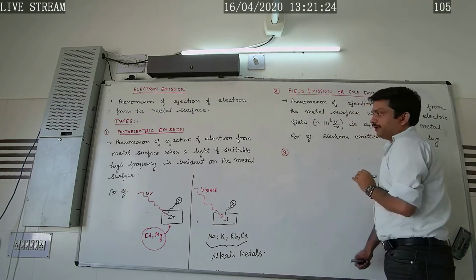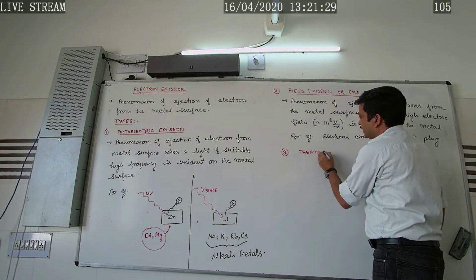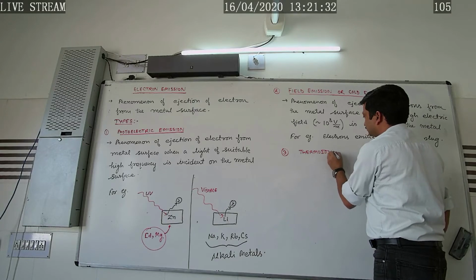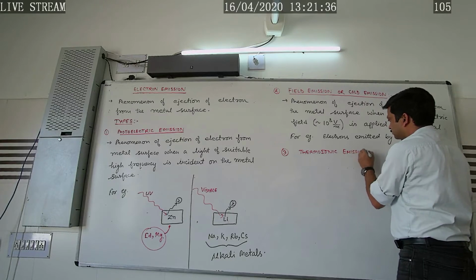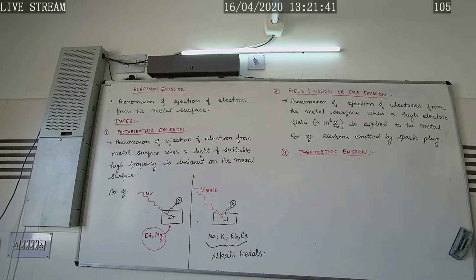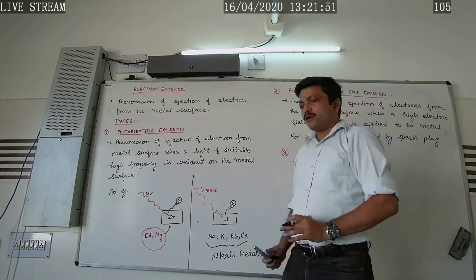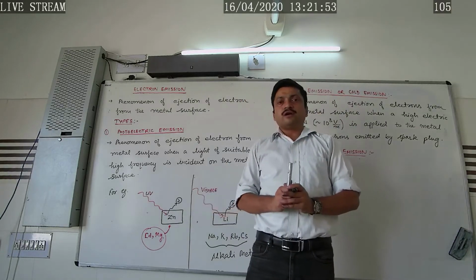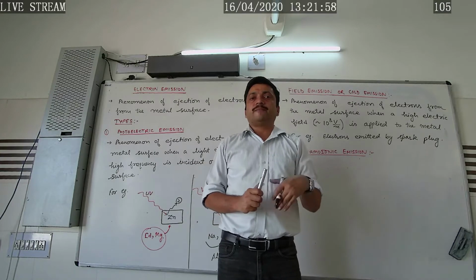Now the third type is thermionic emission. How can we define it? It is the phenomenon of ejection of electrons when the metal is heated.